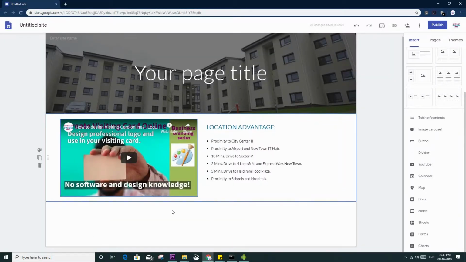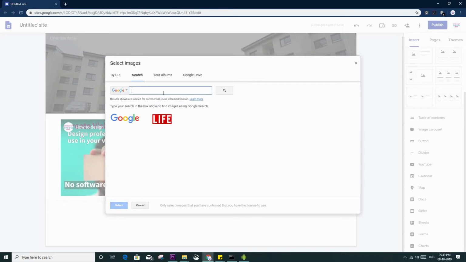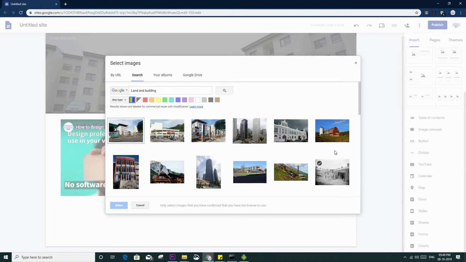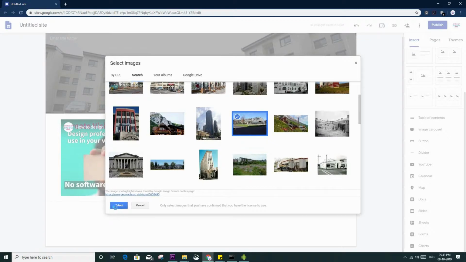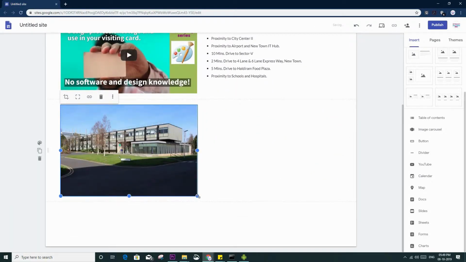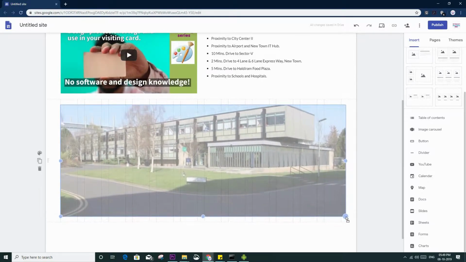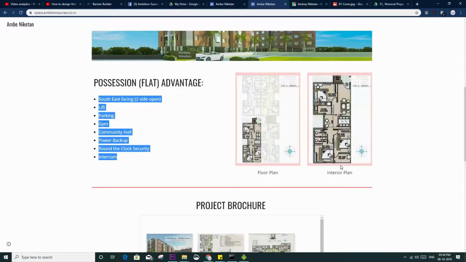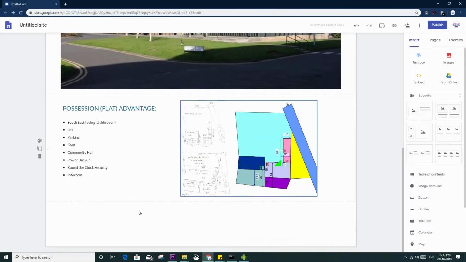So what I will do, I will double click here and I will select image and I will search again land and building. So I will select this one. Now I have project brochure. Okay, I copy here.